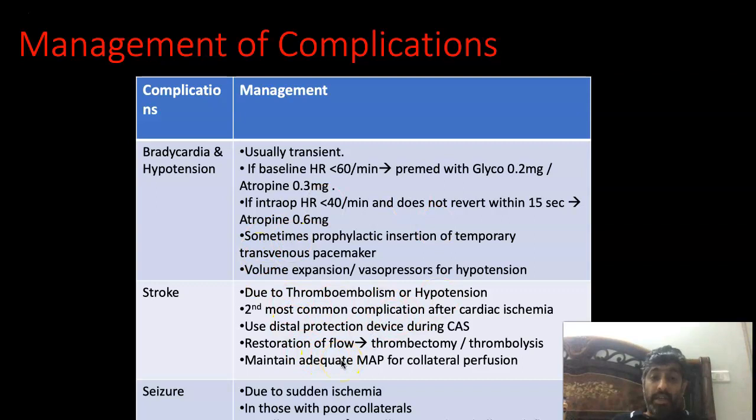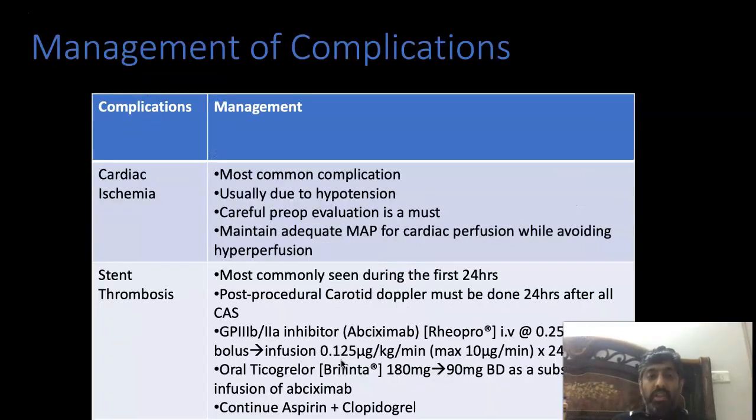So use distal protection devices during carotid artery stenting, and maintain adequate MAP for collateral perfusion if, God forbid, there is a stroke. But most of the time they actually use those filters, so that any embolus is trapped in those devices. And sometimes hypotension and bradycardia, when it suddenly happens in an already compromised brain, causes cerebral ischemia and seizures at that time. But generally it just responds to balloon deflation. So the patient suddenly wakes up and says that's all fine. So these are the things which happen on the table.